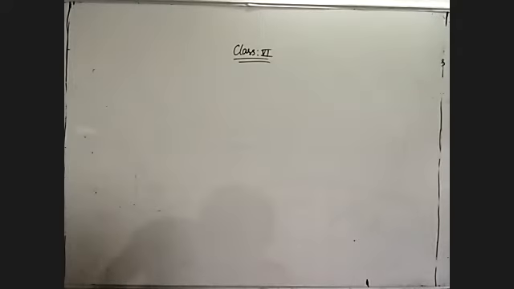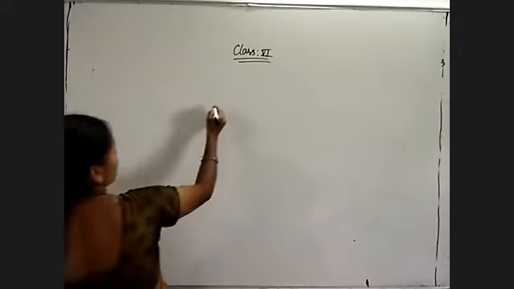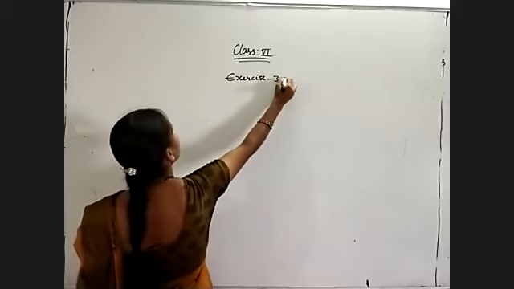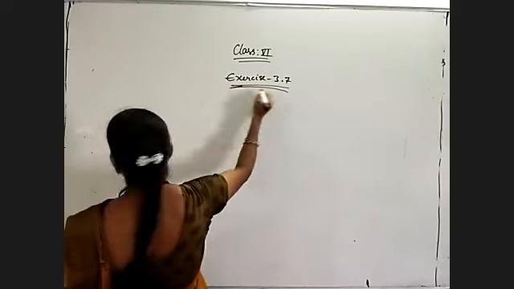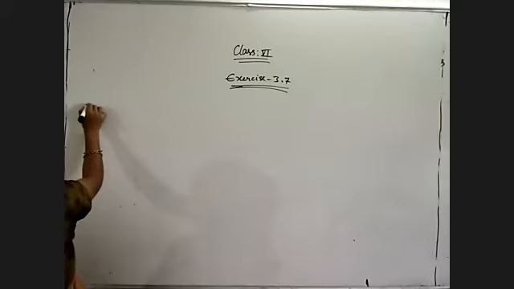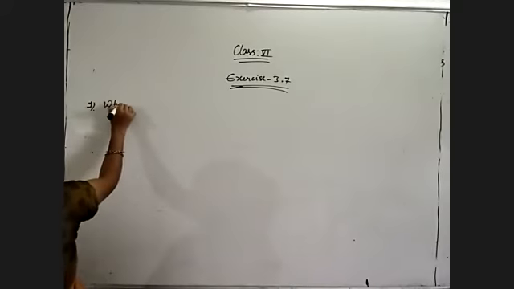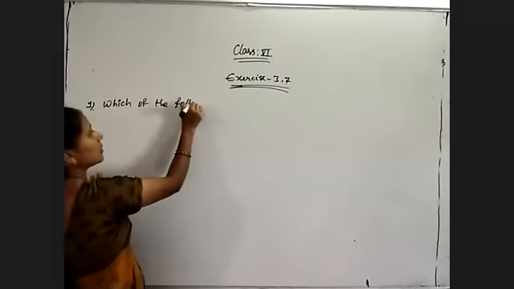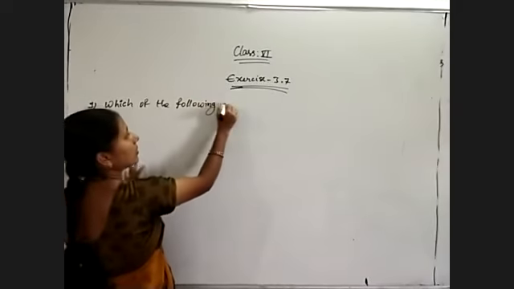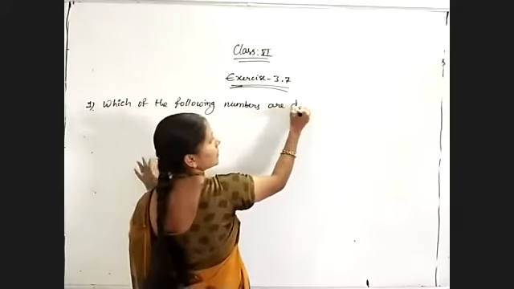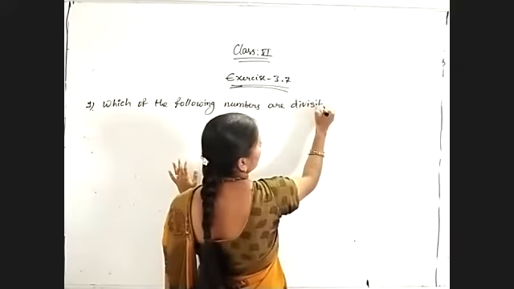Last exercise, Exercise 3.7. And my first question is, which of the following numbers are divisible by 4?